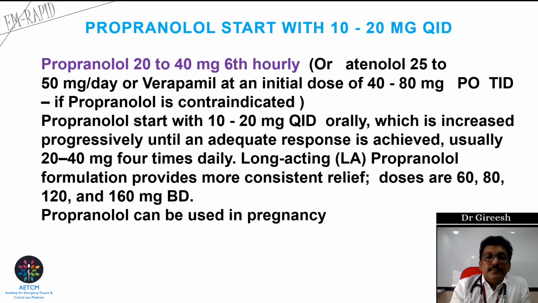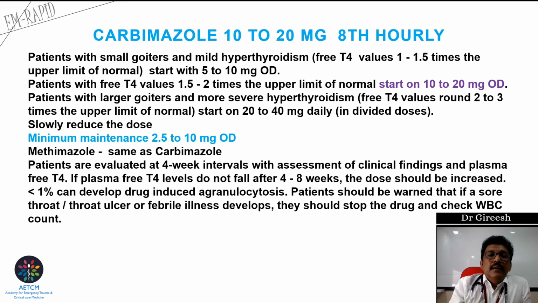In patients who have asthma or asthma induced by beta blockers, calcium channel blockers like verapamil or diltiazem can be tried to control the heart rate, but they may not control other symptoms like tremors, palpitations, and so on.